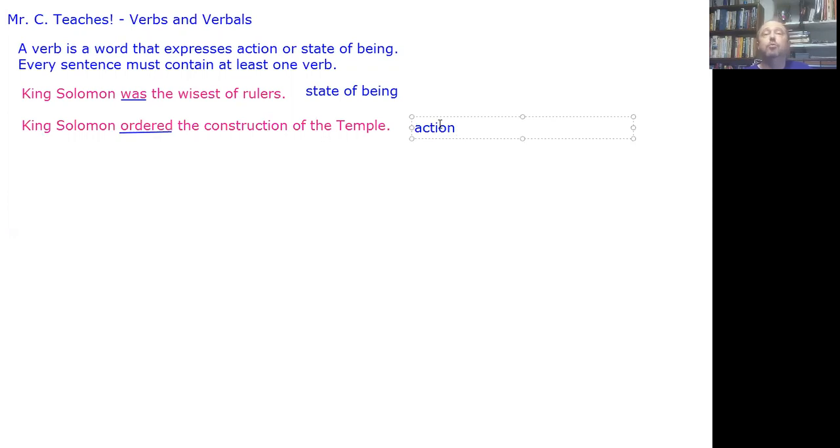If you were there, you would see and hear King Solomon order the construction of the temple. It would be visible and audible, as actions often are. And that's pretty much the distinction there. No need to belabor the point too much on that, because what this video is mostly about isn't verbs, but verbals. And verbals are not, despite what the word may sound like, being said out loud. It's not that kind of verbal. It's a different kind of verbal.